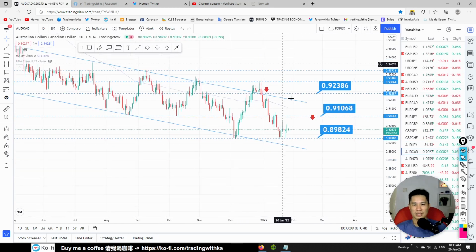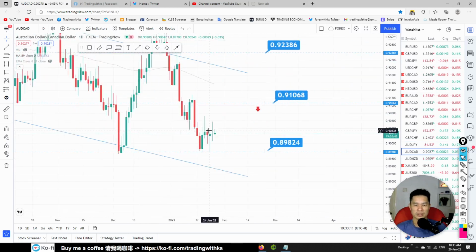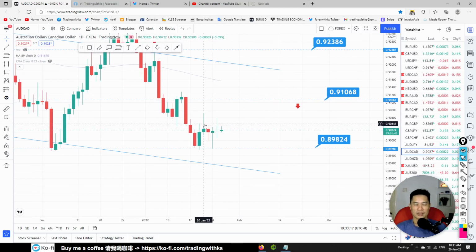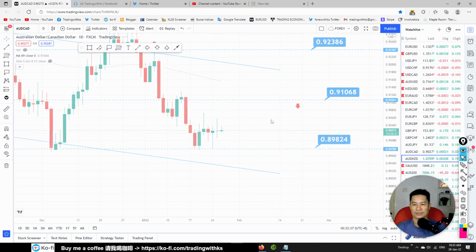Okay, AUD CAD. Wow, look at this. So much indecision. Buyers strong. Now they think sellers strong. Then now they turn to buying. Now they turn to no decision. Initially they are selling, initially buy, then buying, then selling, then there is no direction. So this one we have to wait for direction. This one we are not trading.